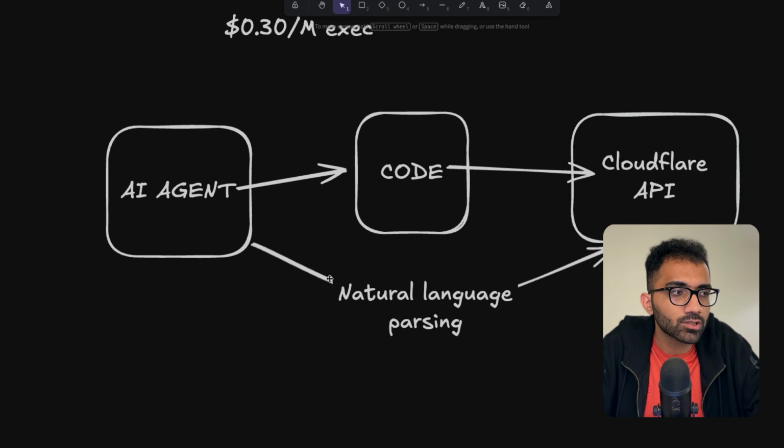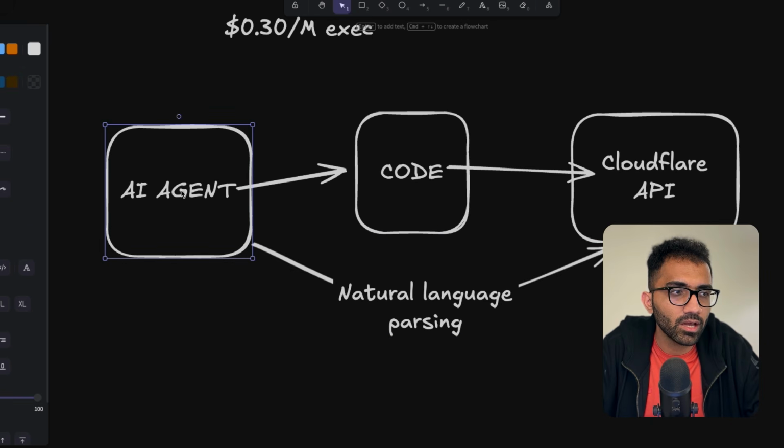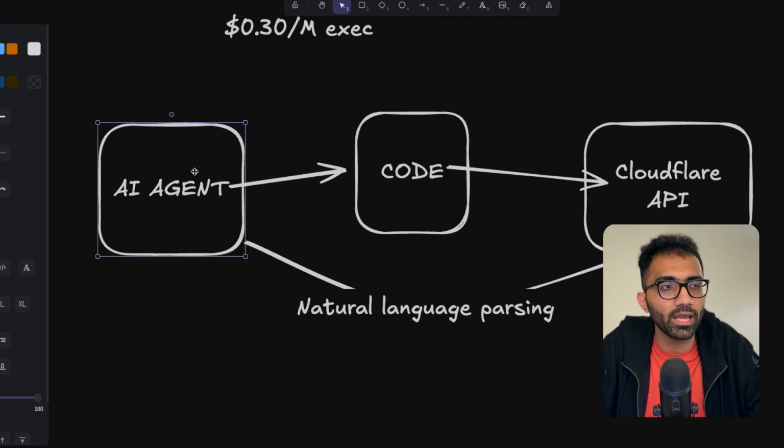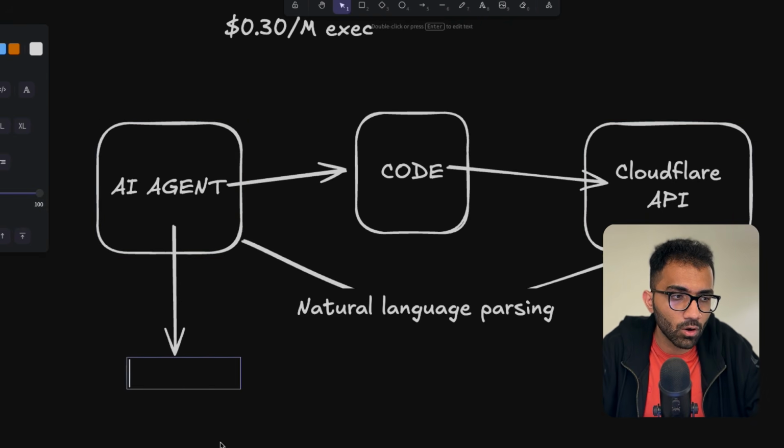We don't know what they'll do. Probably something like this only. So instead of doing natural language parsing, what they are asking your AI agent to do is write the code in the first place, which they can securely execute by themselves. So they'll take that responsibility. They don't want your AI agent to execute it on your own system.